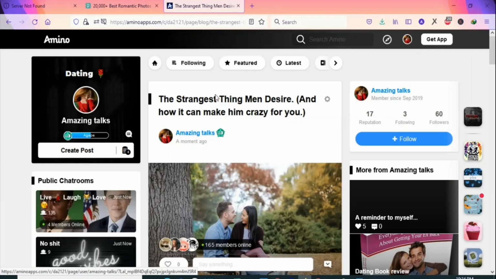So as you can see, it is going. When it happens this way, you have to just be patient because it takes a little bit of time before this website publishes your article. As you can see, the article is live on Amino Apps, and it's live. You can see your article here. Let me scroll down for you to see.